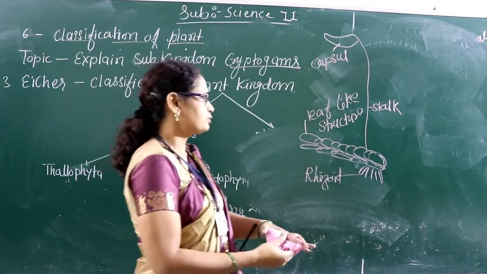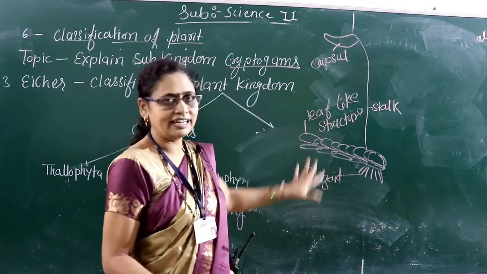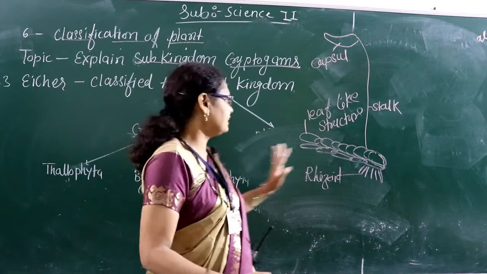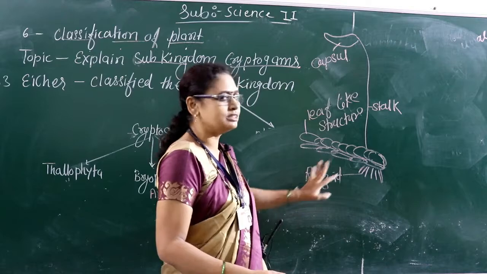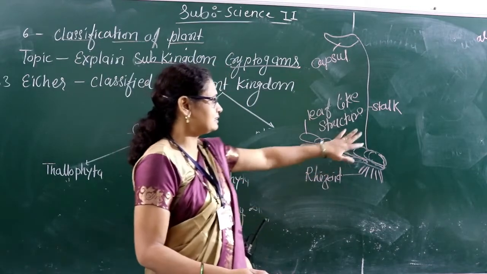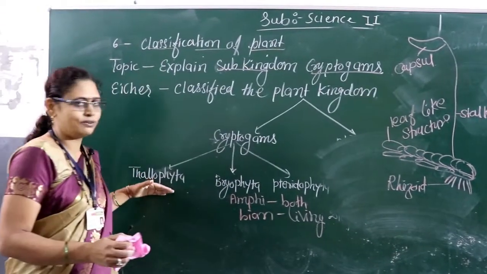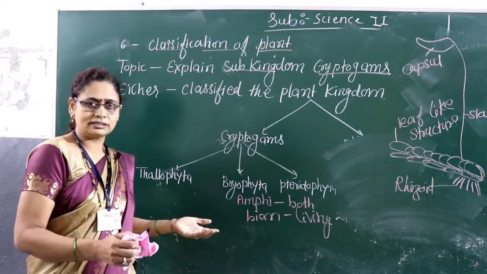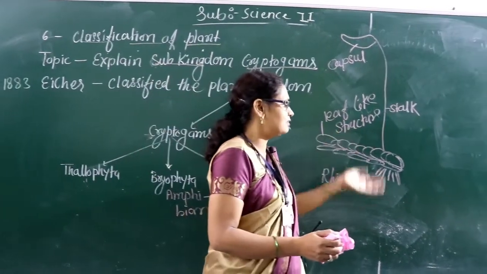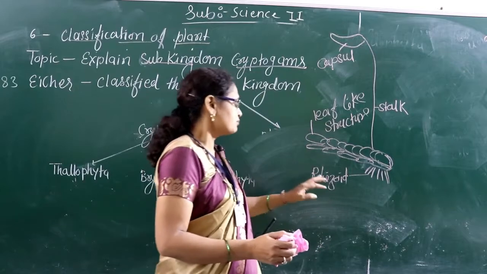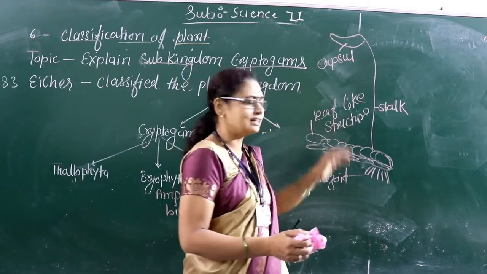So here also we cannot see true leaves, true roots and true stem. We can see the thalloid-like structure here, meaning all bryophyta have a thalloid-like structure, and in that structure the root-like structure is known as a rhizoid, and then the stalk and leaf. So when you see the thallophyta, what do you see? A fiber-like structure, no leaves, no stem. Now when you come to the bryophyta, you can see some developed features. You can see the root-like rhizoid, stem-like stalk and leaf-like structure.